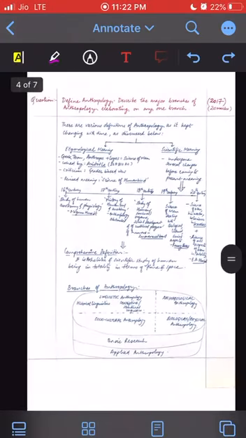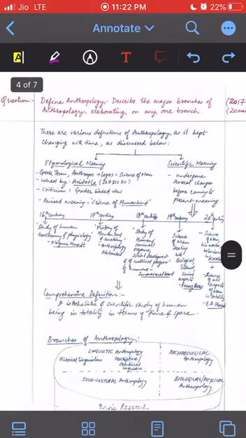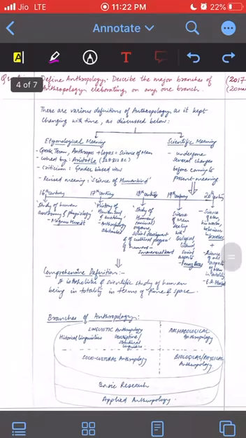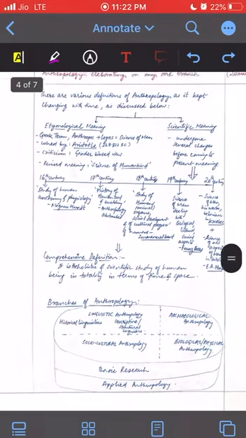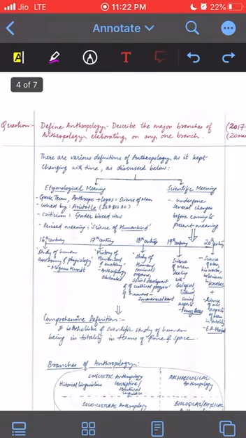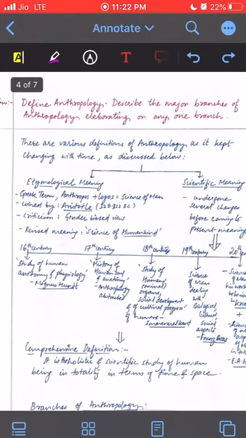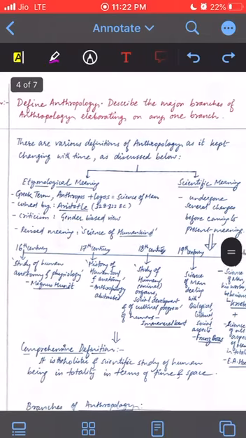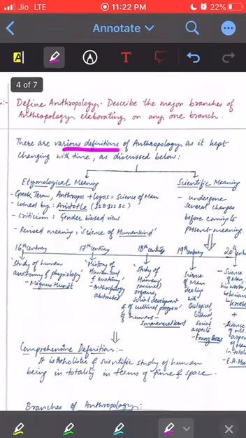Coming to this part, I have tried to complete the definition part in like 3/4 of the page, and 1/4 I have left for the branches. First I have given how there are various definitions of anthropology and how it's changing with time. We have the etymological meaning and the scientific meaning.